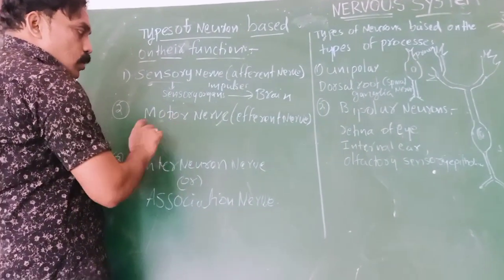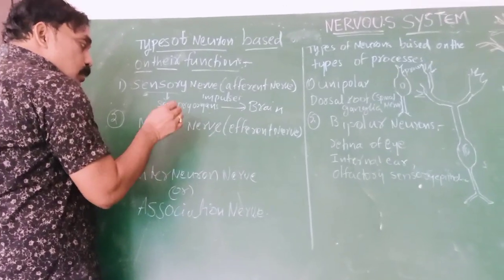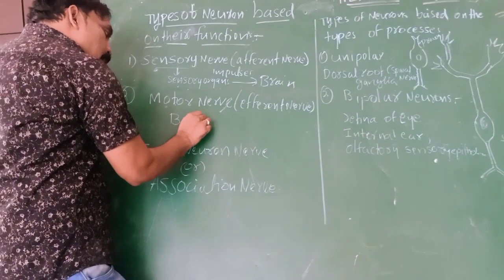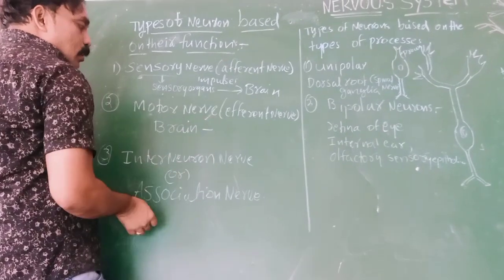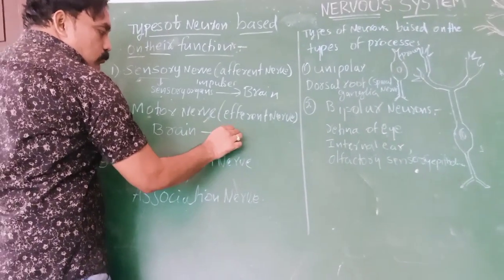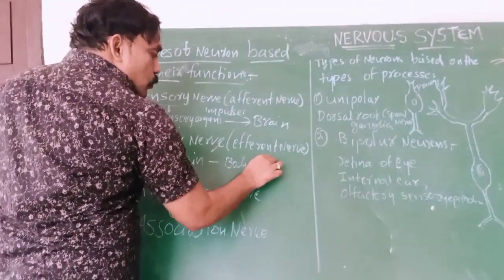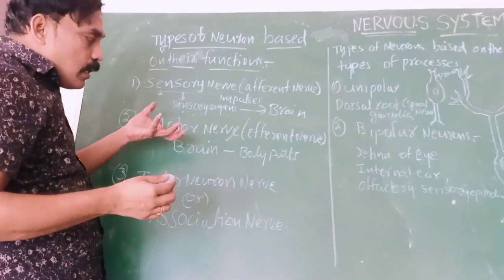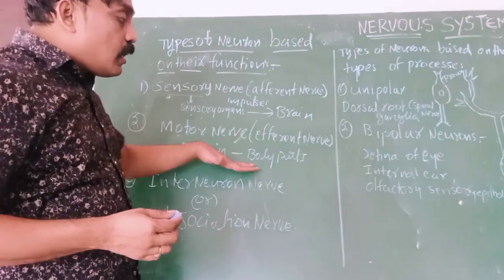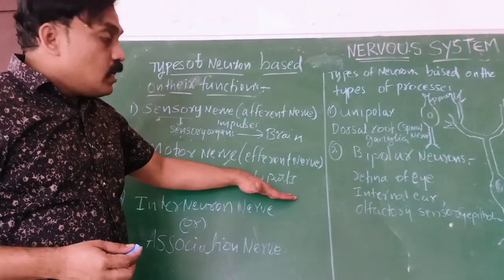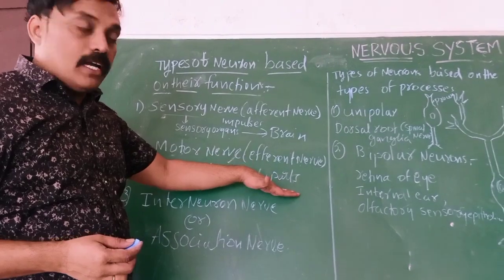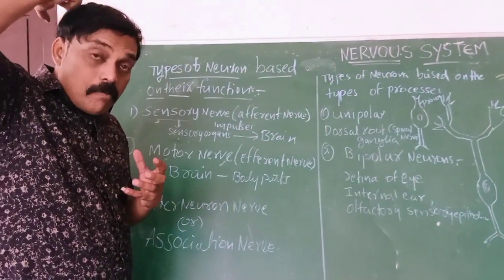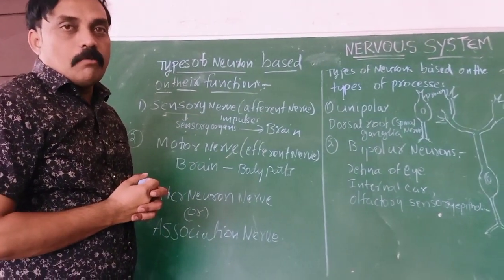Efferent nerve or motor nerve passes the messages from brain to the affected organ or body parts. That means the brain is analyzing the information and giving the response, stimulus to response. Responses are given by what? Motor nerves. Motor nerves pass the messages from brain to body parts.